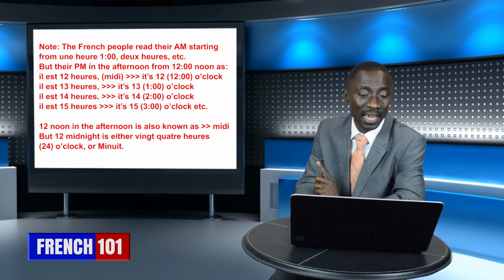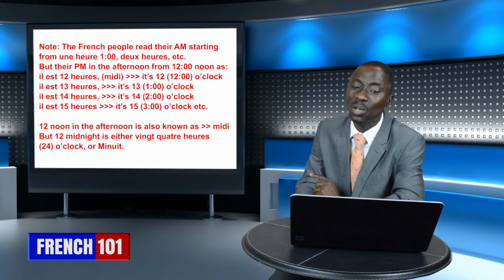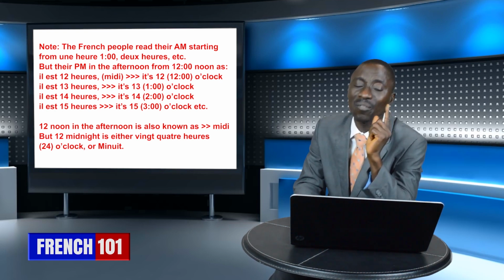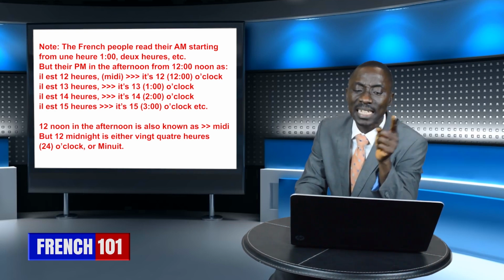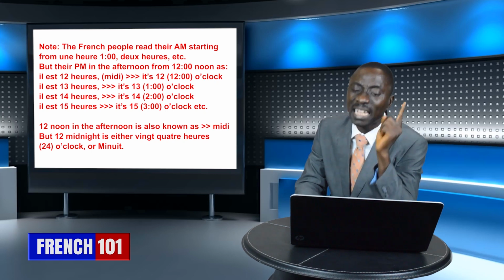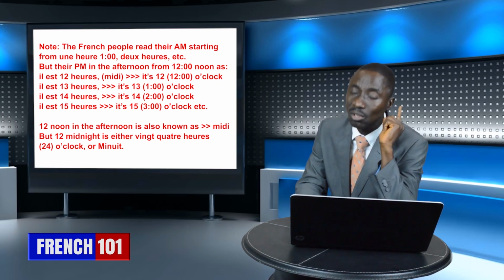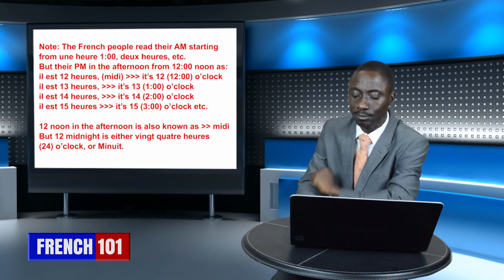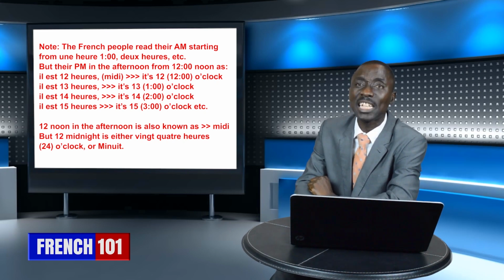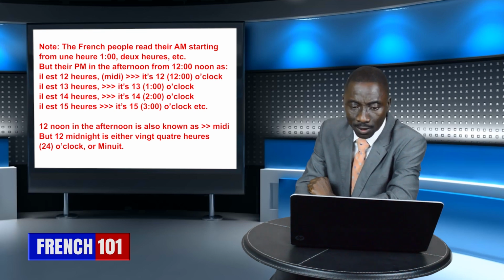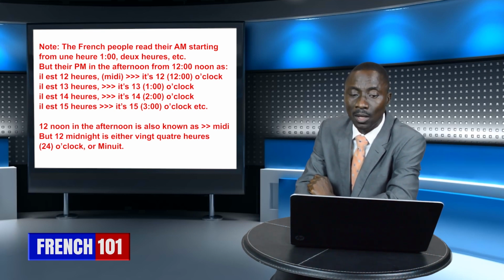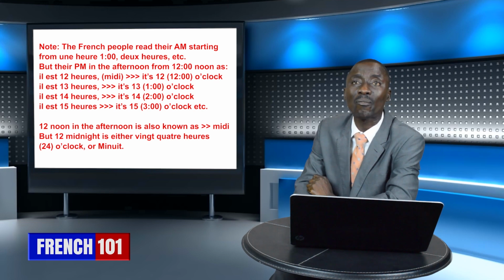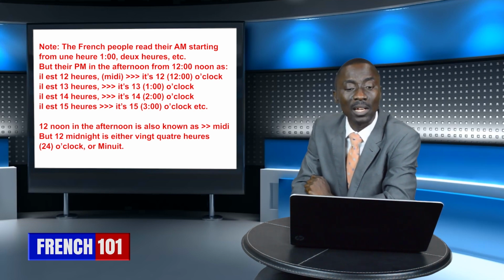Meanwhile, beware that the 12 noon in the afternoon is also known as midi. Do not forget that fact. And the 12 midnight is known as what? Either 24 heures, or minuit. The 12 midnight is known as 24 heures or minuit. Chers téléspectateurs du monde entier, à la francophonie, this is how the French time is being read.